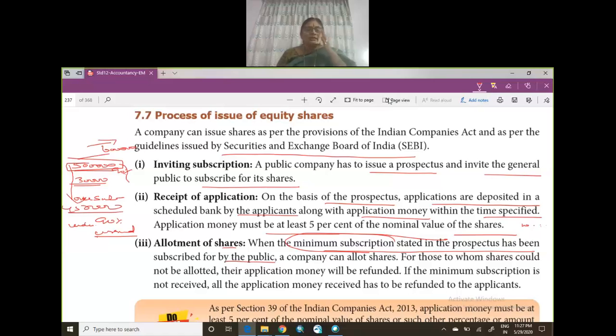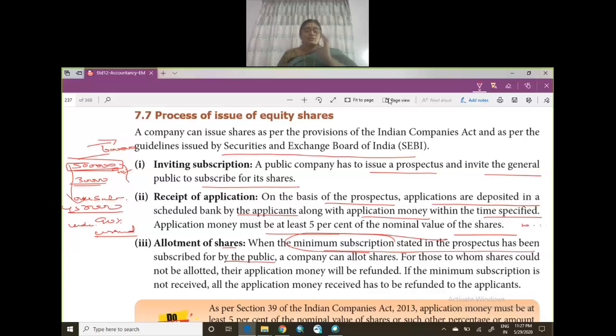So you are going to learn in detail what journal entries you have to pass when there is over subscription, what journal entries you are going to pass when you apply for shares, and what journal entries you will be passing for allotment of shares when the company is calling for shares, first call, second call, third call, and the final call.